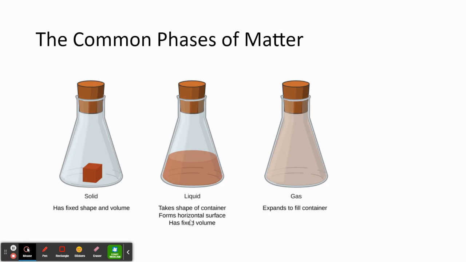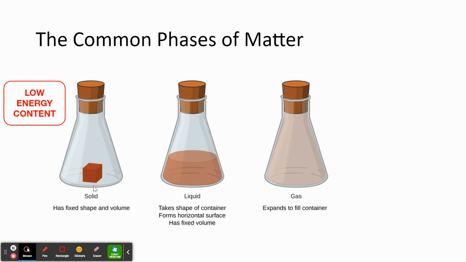They form a horizontal surface and they have a fixed volume. Gases expand to fill their container. So their volume and their shape will equal the container that they're put in.